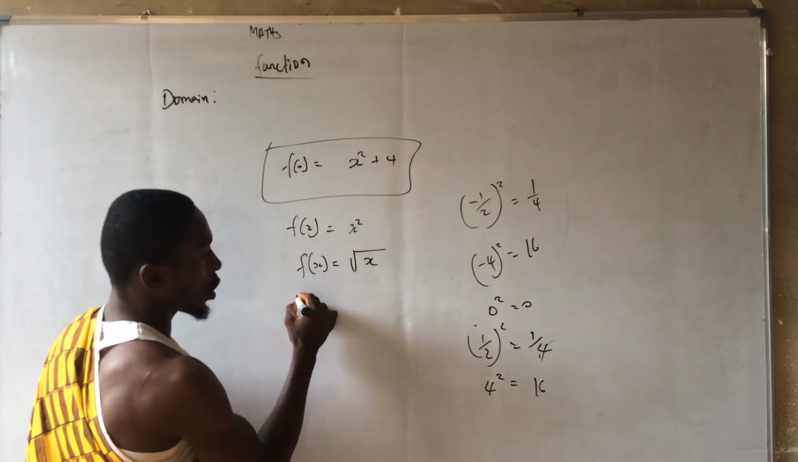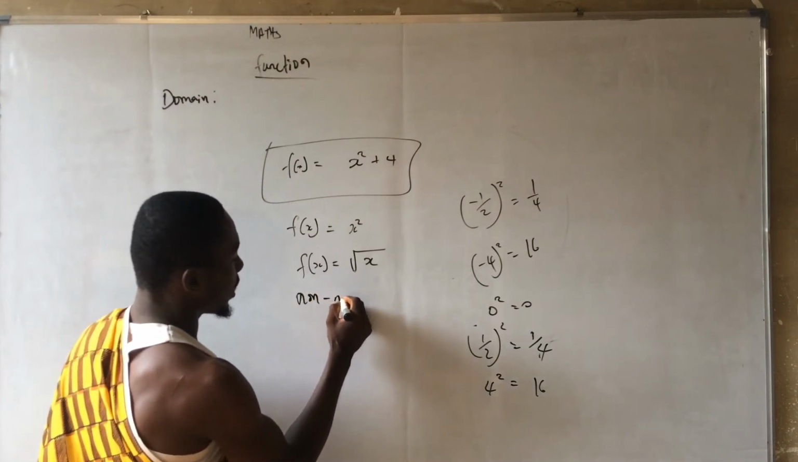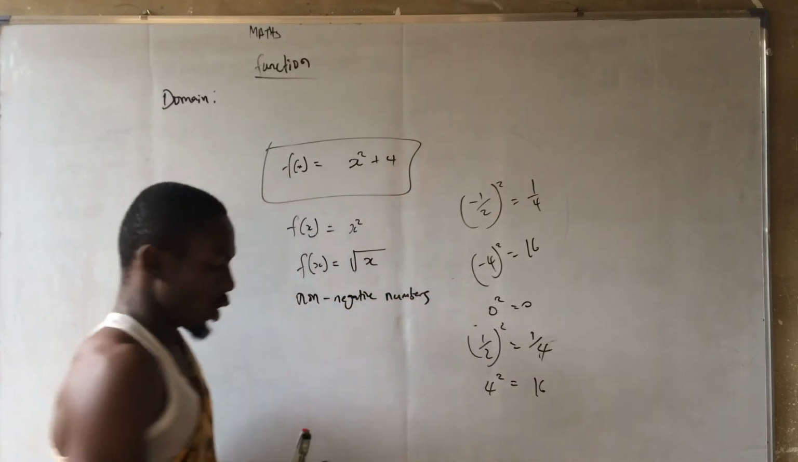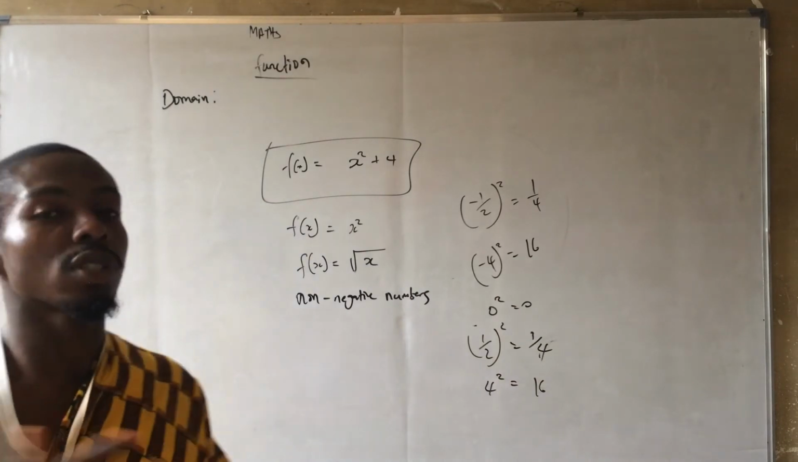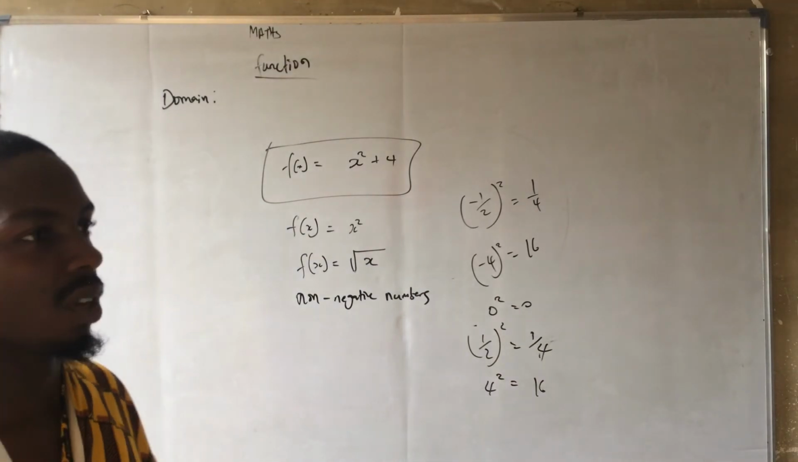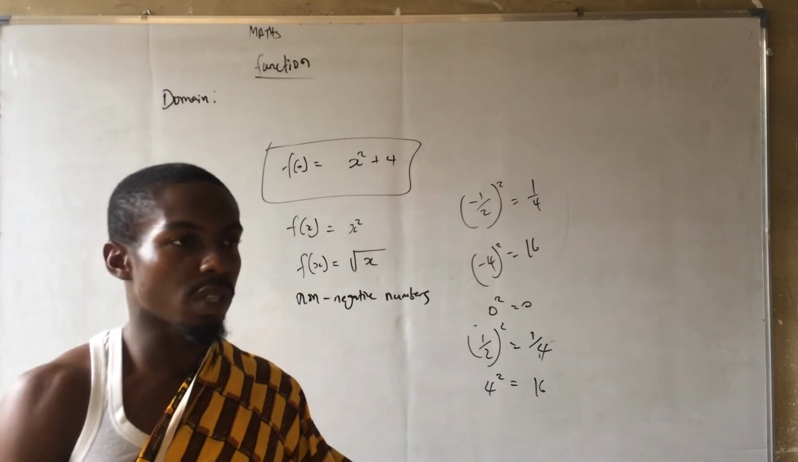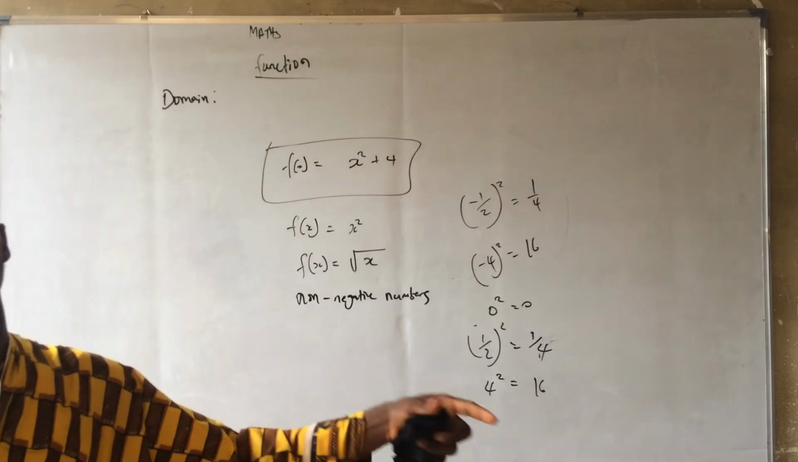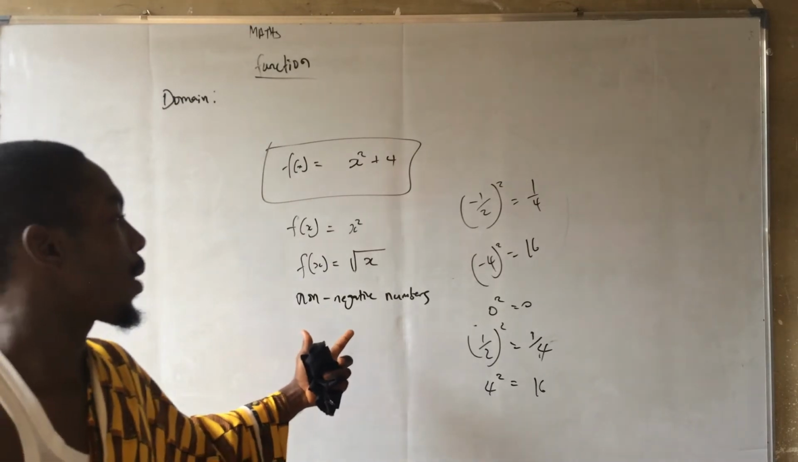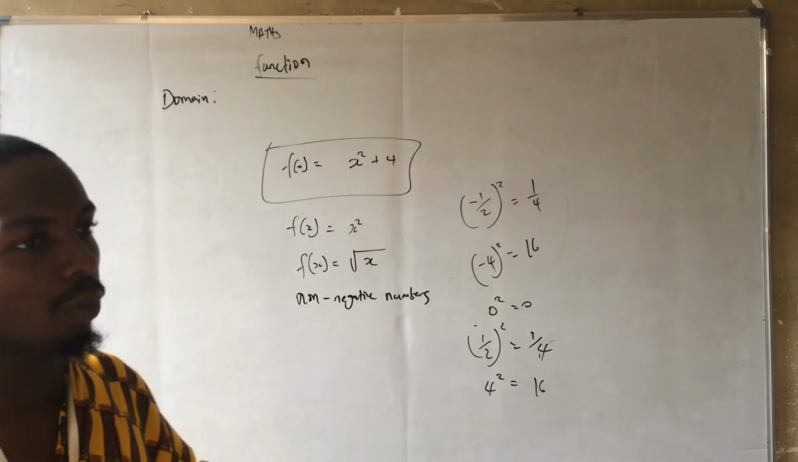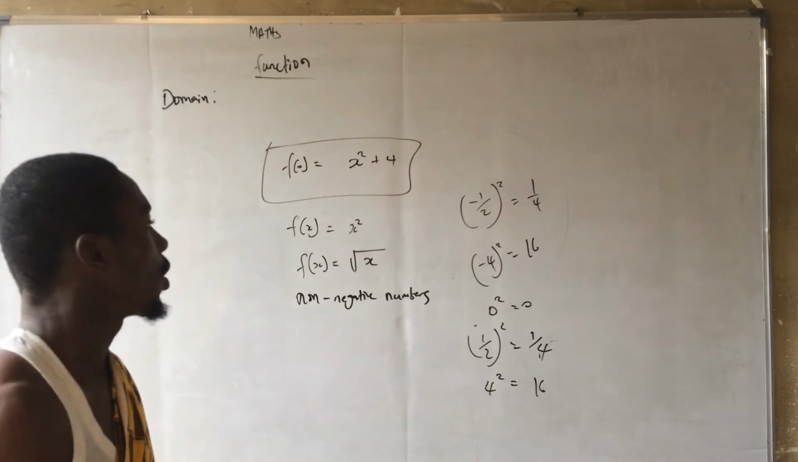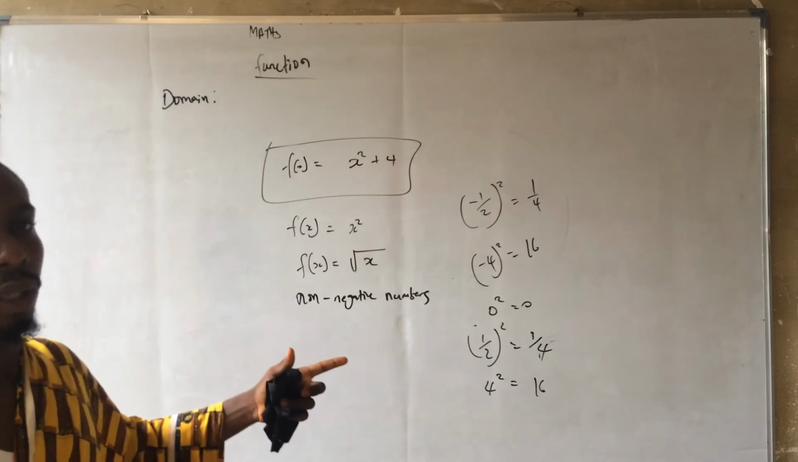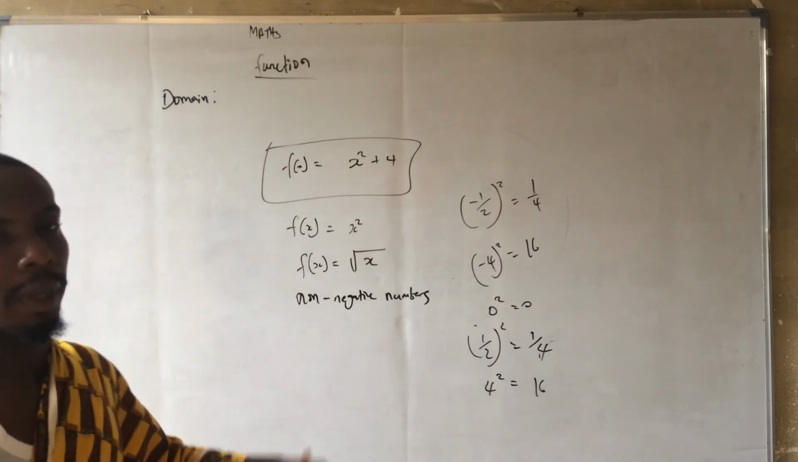The domain is non-negative numbers. You might ask yourself, why am I using non-negative numbers? I'm using non-negative numbers because 0 is not a positive number. To my own knowledge, 0 is not a positive number, 0 is not a negative number, and 1, 2, 3, and so on are positive. So when I say non-negative numbers, I'm sure I did not fail what I said. So these are the little things I want to talk to us about today on domain.